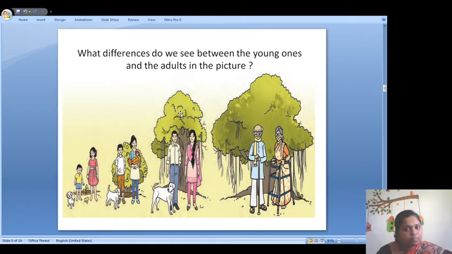Similarly, I have shown you these pictures. Here you can see there are changes in adults as they grow. First picture, second picture, third picture and fourth picture, you have to see the growth. Like this, growth also takes place in our body. So growth is a very important characteristic for our body and for living things. But this growth characteristic is not seen in non-living things. A chair cannot grow. Your pencil cannot grow. Your toys cannot grow because they all are non-living things.